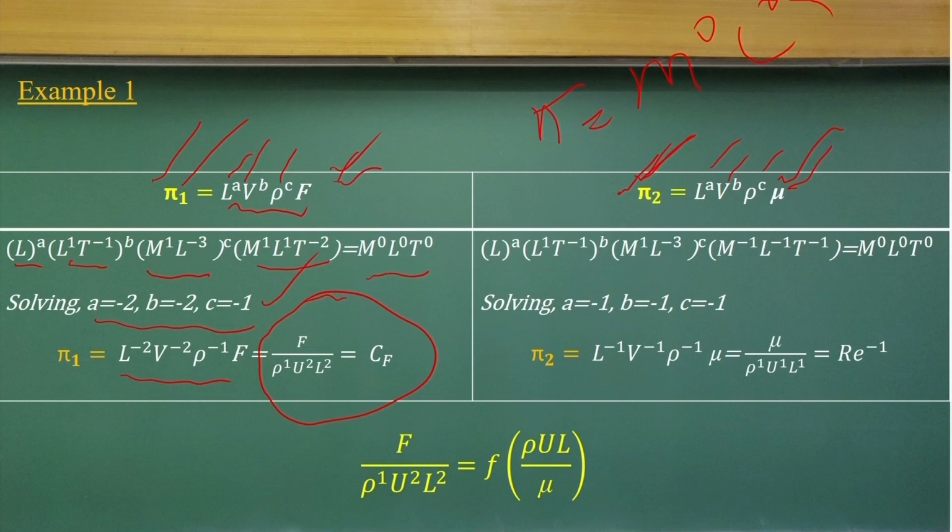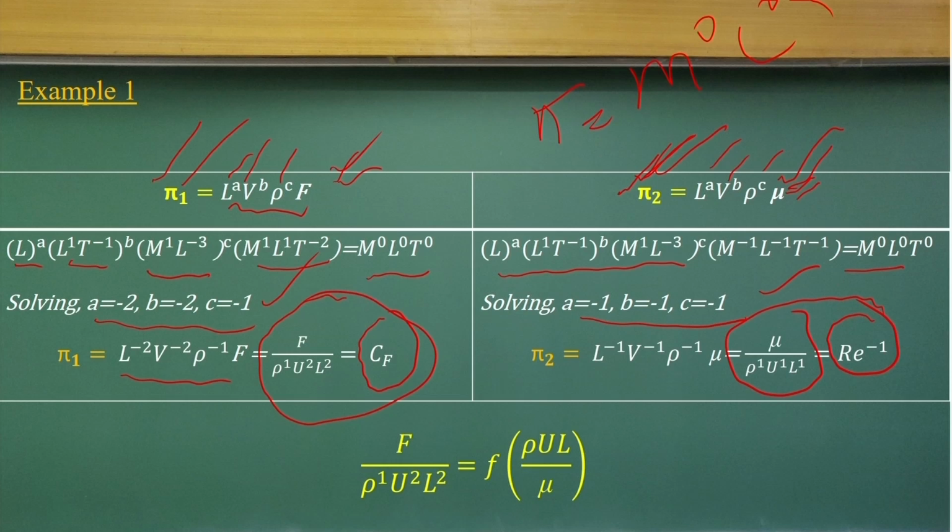Okay. So, if that is the condition, this is called the coefficient of force, CF. Okay, that is a different name that it has. The same way, if you do it for this pi 2, where you can consider the same a, b, c, it does not matter, and mu here is the dynamic viscosity. Again, I substitute the dimensions of length, velocity and density, equate them, and I will get the values of a, b, c. Then I get this pi 2, which is the reciprocal of the Reynolds number. Okay? The reciprocal of the Reynolds number.